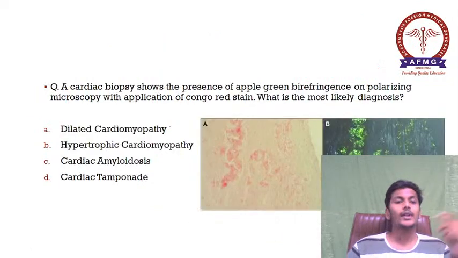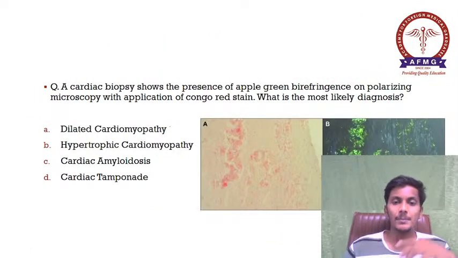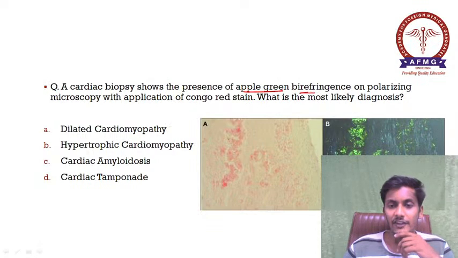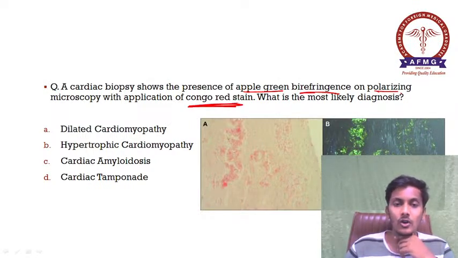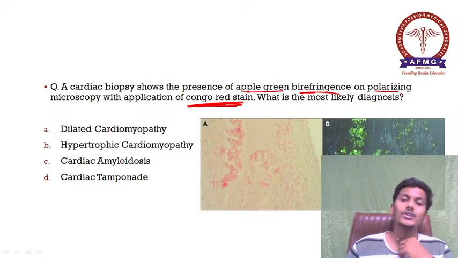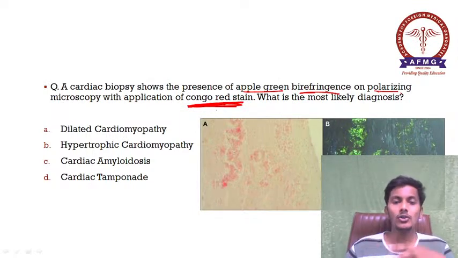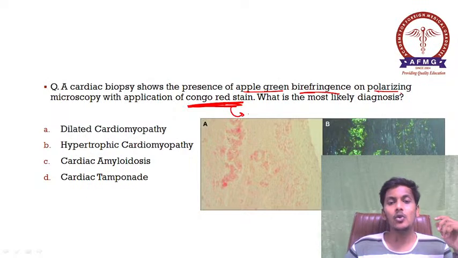Moving further, a cardiac biopsy shows the presence of apple green birefringence on polarizing microscopy with application of the Congo red stain. What is the most likely diagnosis? As we all know, Congo red stain is most commonly used for which substance? It is most commonly used for amyloid.